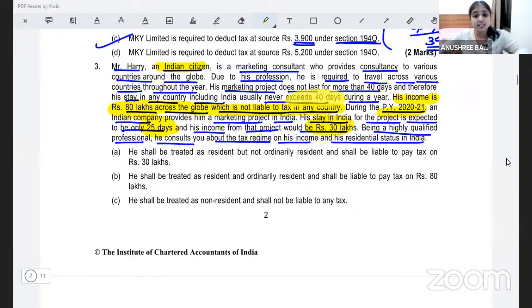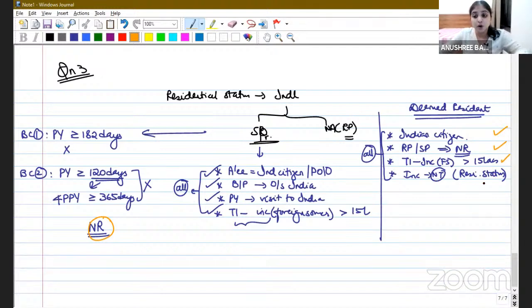Why? Because he stays only 40 days maximum in a country. So because of his residential status, his income is not taxable in any country. All these four conditions are fulfilled. So what does he become? He becomes a deemed resident.